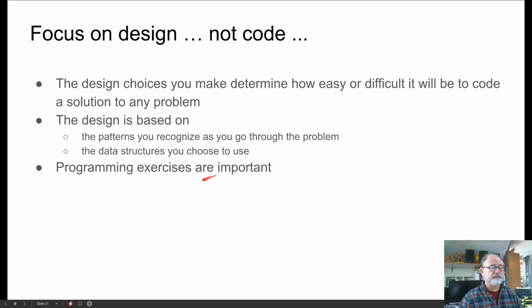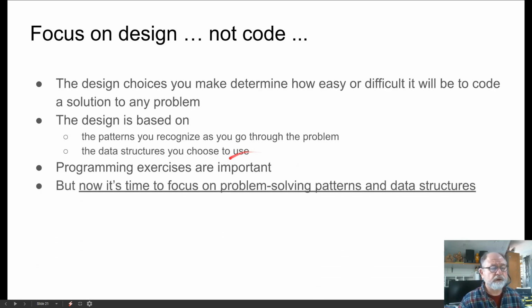The programming exercises that you've gone through, those little exercises, are all very important, in that they allow you to not focus on the code now. Now that you're relatively fluent in coding, it allows you to focus more on problem solving and data structures.